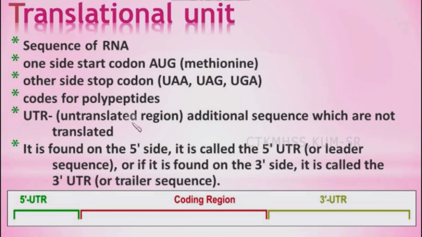They are called untranslated regions or UTRs. Where they are found: on the 5' side it is called the leader sequence, and on the 3' side it is called the trailer sequence. They are called 5' UTR or 3' UTR, leader sequence or trailer sequence. The one on the 5' side is found before the start codon, and the one on the 3' side is found after the termination codon or the stop codon. So this is about the UTR or translational unit.